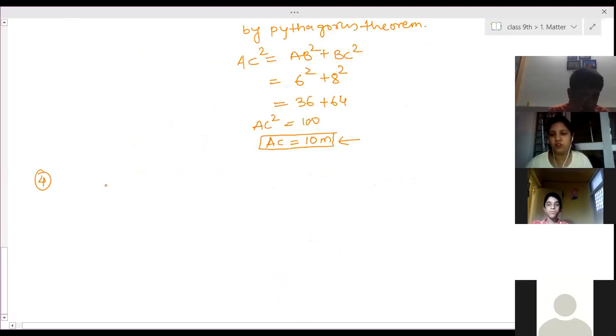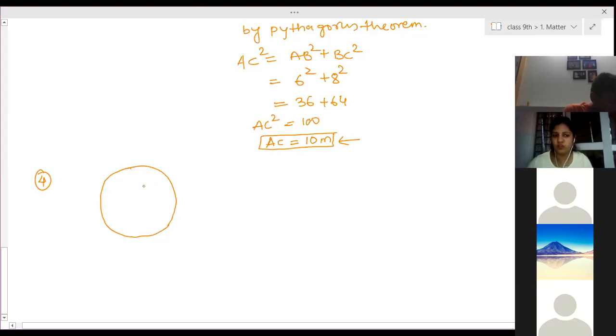Now the fourth example. An athlete is moving on a circular track. His track is circular with a radius of 100 meters. He was moving on a circular path with a radius of 100 meters. How much is the distance covered and the displacement in 1.5 rounds? No, leave it, in 2 rounds. When he completes 2 rounds, how much is the distance covered?